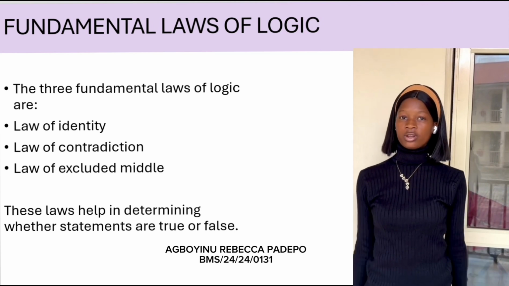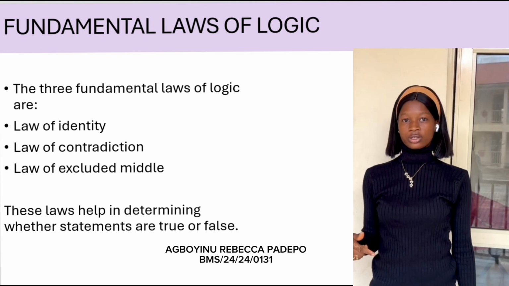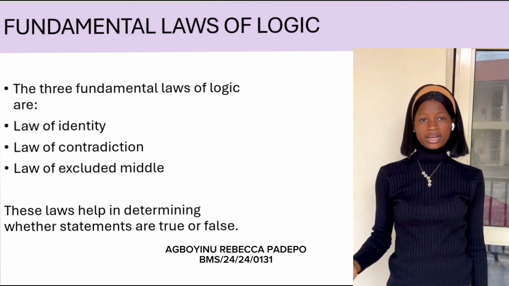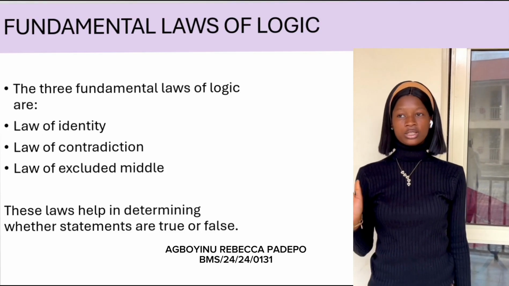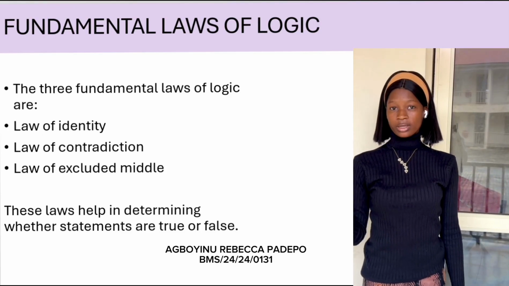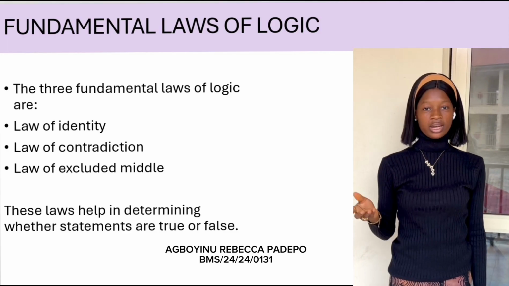The three fundamental laws of logic are law of identity, law of contradiction, and law of excluded middle. Law of identity. When a statement is true, it is true. For example, a book is a book. If X equals 5, then X is 5.